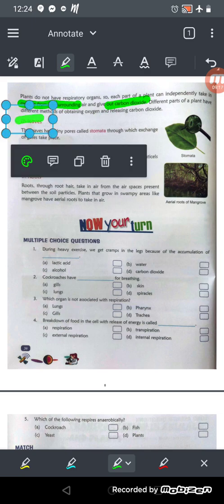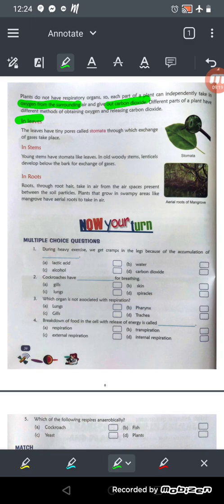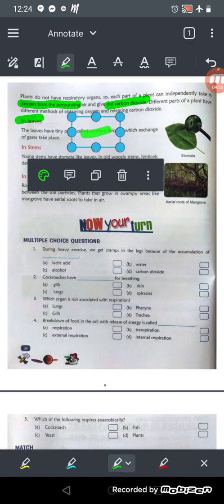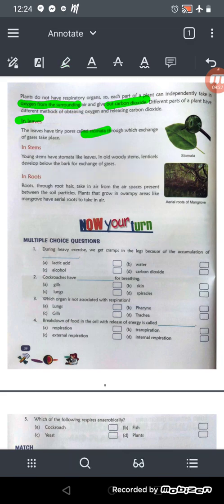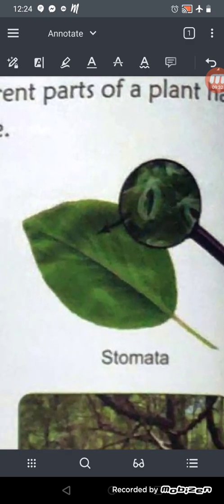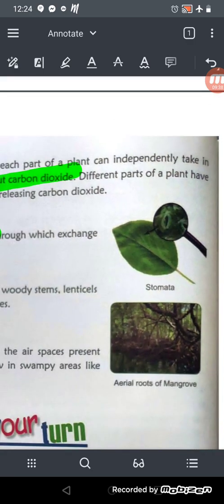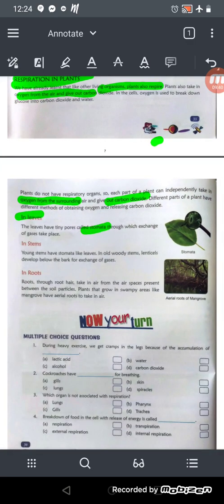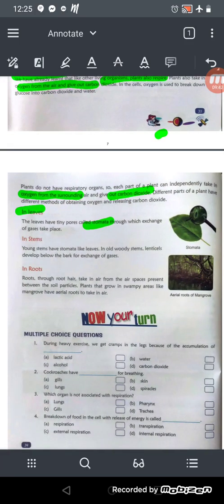So first we'll learn about the leaves, how respiration takes place in leaves. The leaves have tiny pores called the stomata. This one, and you must have read about this. So these are the stomata. Leaves have tiny pores known as stomata that help for the exchange of gases, right? The exchange of gases takes place in the stomata only.